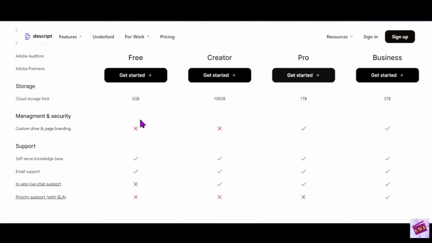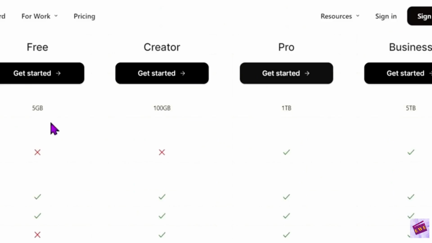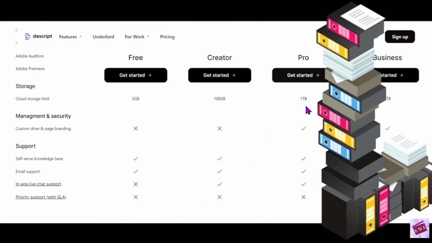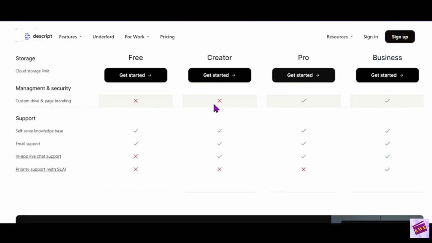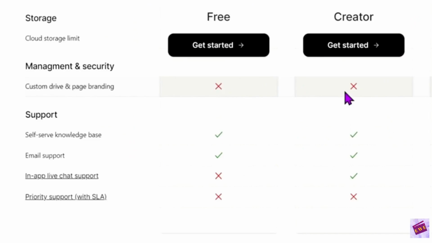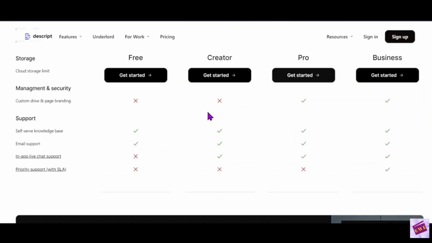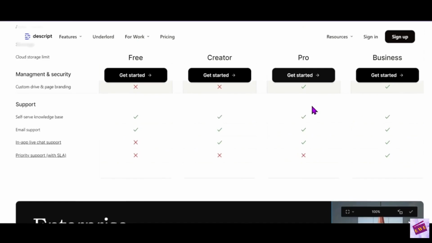Here is where you might want to really look at this, because your cloud storage limit is 100 gigabytes for the Creator plan and 1 terabyte for the Pro. And I have lots of files in my Descript cloud, and I'm not even approaching this 1 terabyte at all. And that is something that is important to me. So if you're interested in having a custom drive and page branding, maybe for your team, the Creator is not the one for you. You would want to go with the Pro plan.